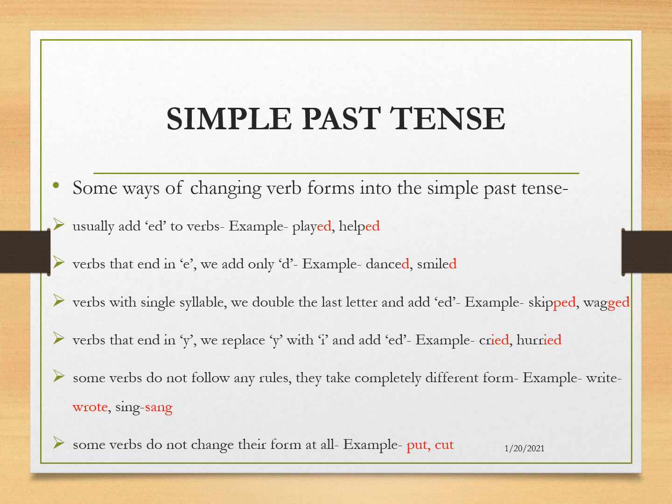Some verbs do not follow any rules at all. They take a completely different form. For example, write becomes wrote, sing becomes sang. Some verbs do not change their form at all. For example, put, cut. These verbs remain the same in the past tense as well.